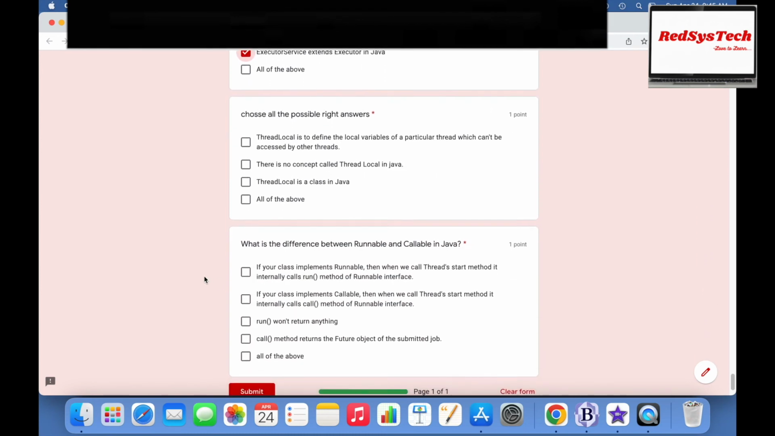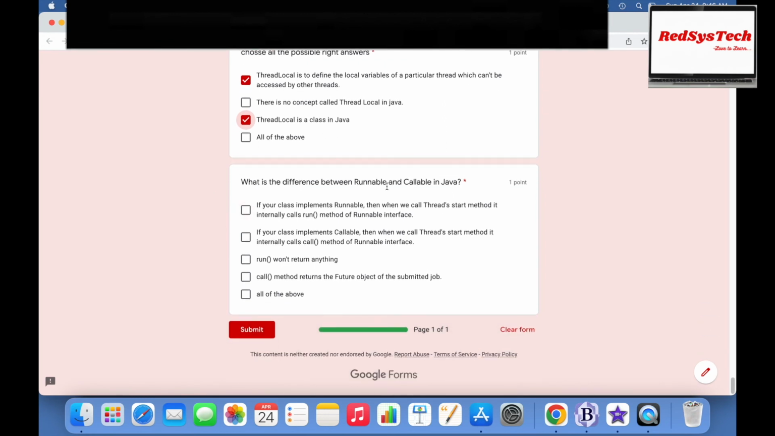Now let's move on to the last two questions. We are approaching the last part of the class section. Choose all the possible right answers. ThreadLocal is to define the local variables of a particular thread which can't be accessed by other threads. That is correct, right? That is the reason we have ThreadLocal. There is no concept called ThreadLocal? No, that is not correct. ThreadLocal is a class in Java. Yes, that is correct, it is a class in Java.